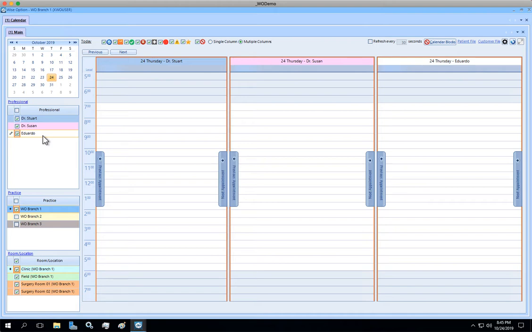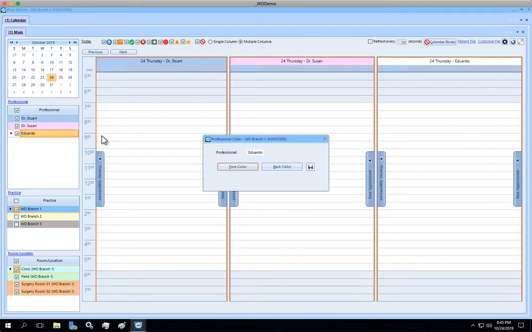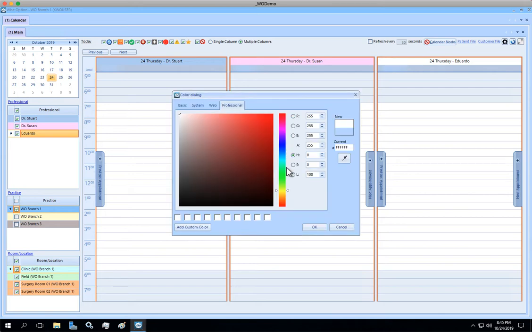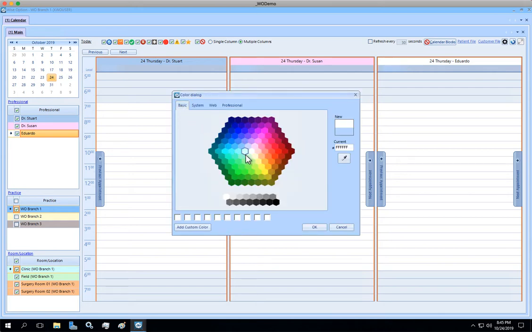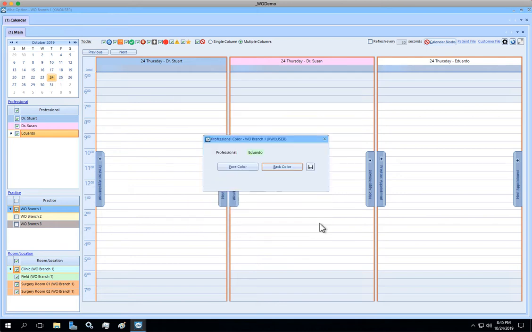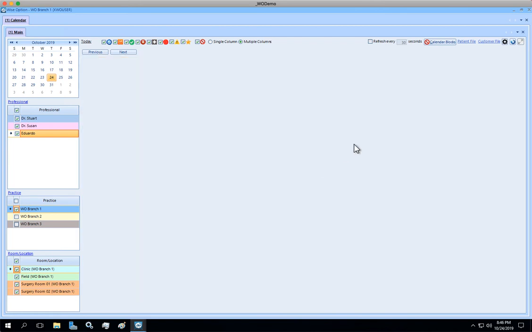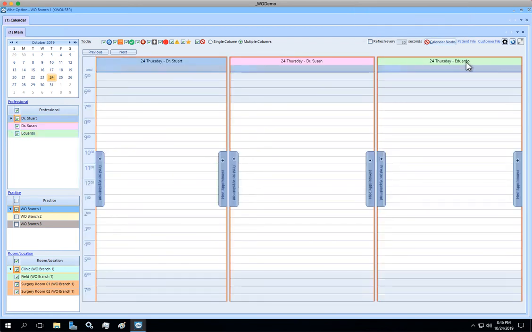So to change the color for the professional, you just right click, and from the menu that pops up, you select the professional color. I'm going to say that my background, I'm going to bring from the basic, and I would like to have a light green. Okay, and save. So now my name is in the light green.